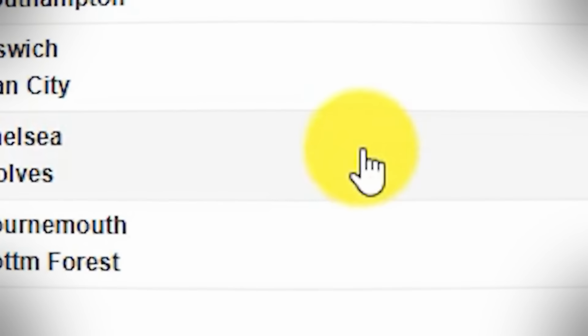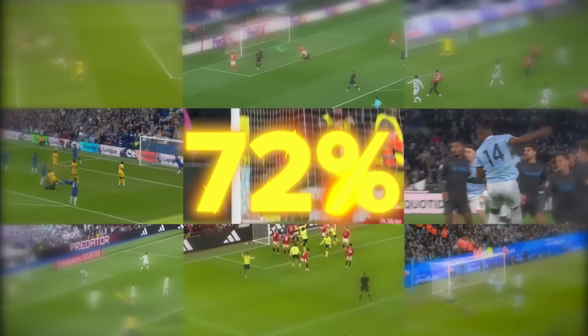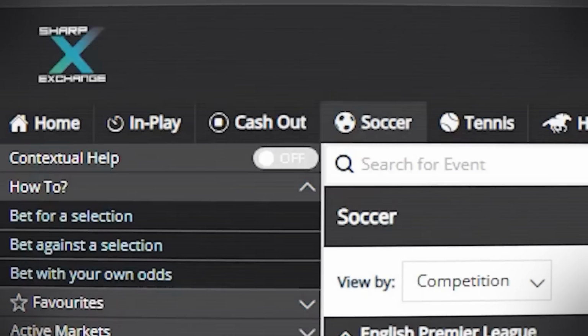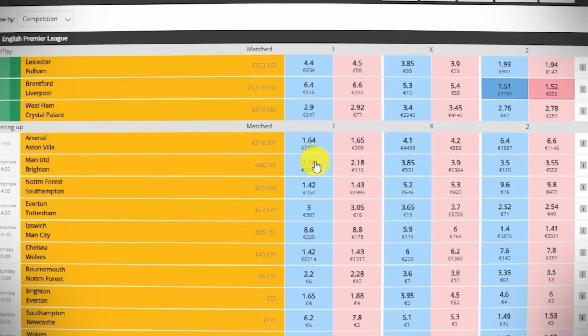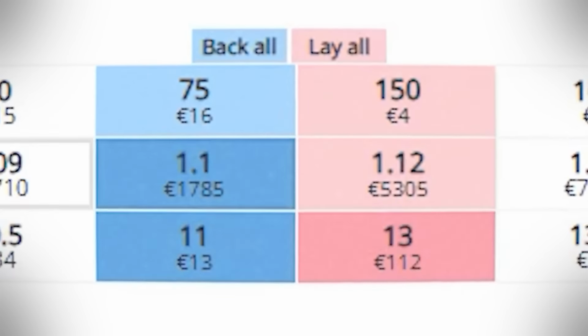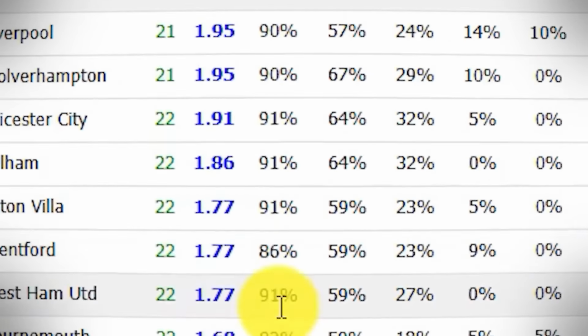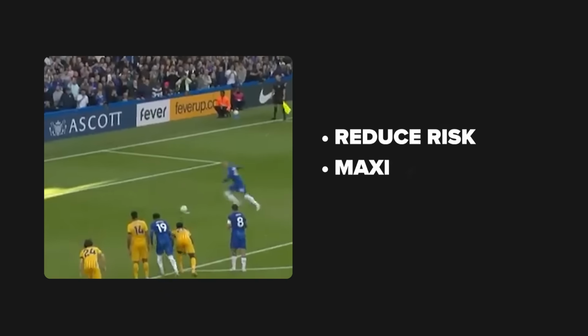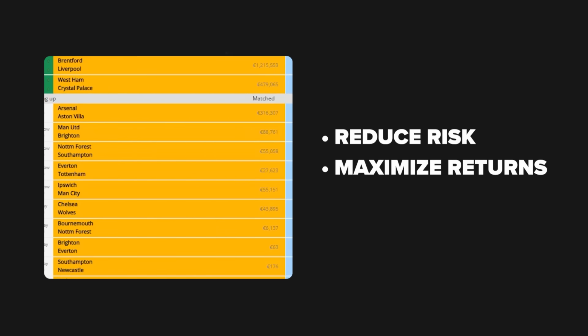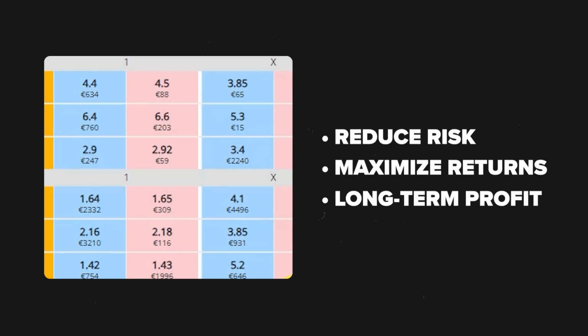This over-under betting strategy is one of the easiest ways to profit from football. Why? Because 74% of Major League matches have at least one goal in the second half. In this video, I'll break it down into 3 simple steps so that anyone can follow, backed up by a real-world example to show you how it works. You'll learn how to reduce risk, maximise returns, and build a strategy that delivers long-term profitable results over time.